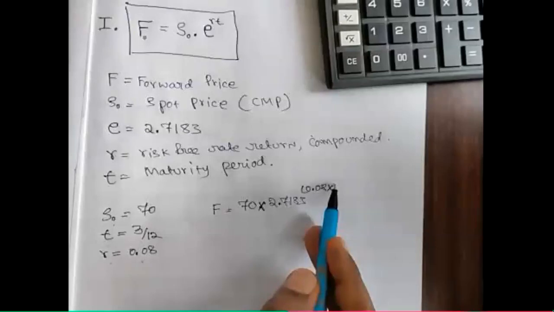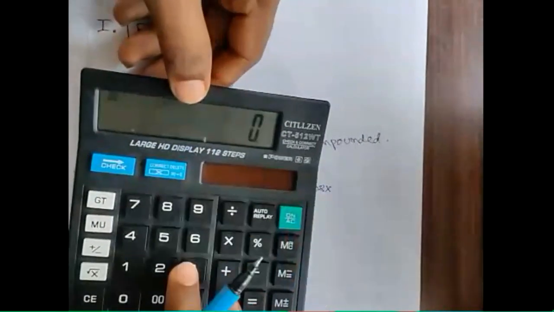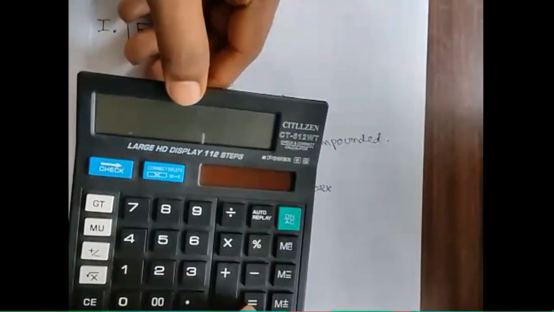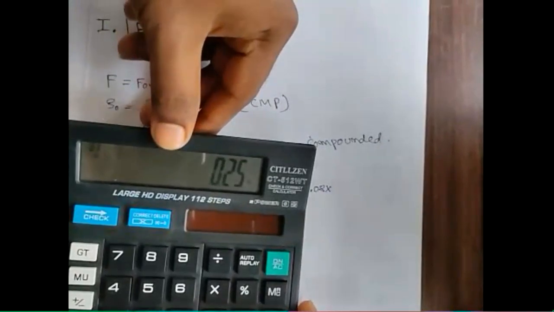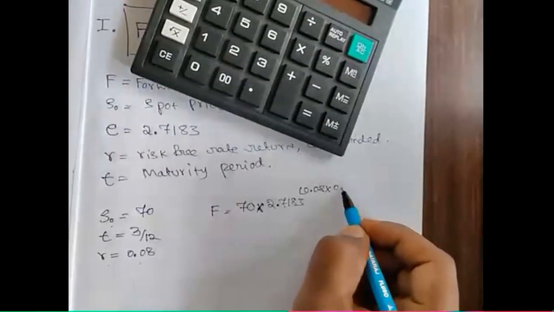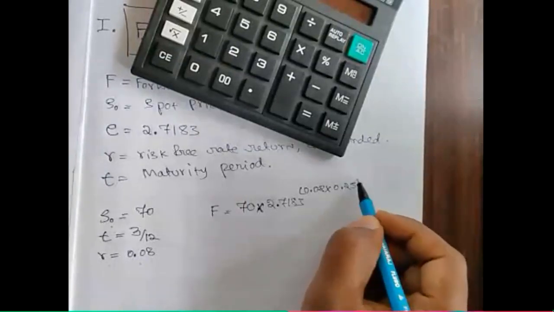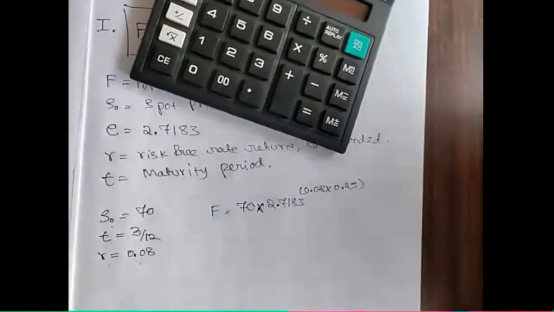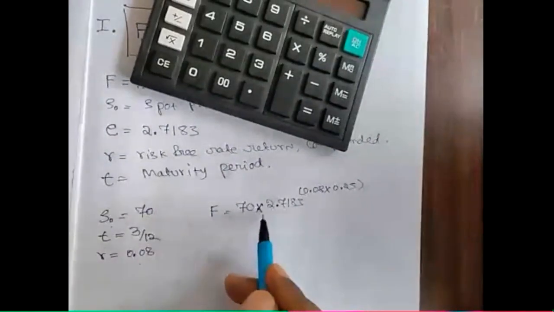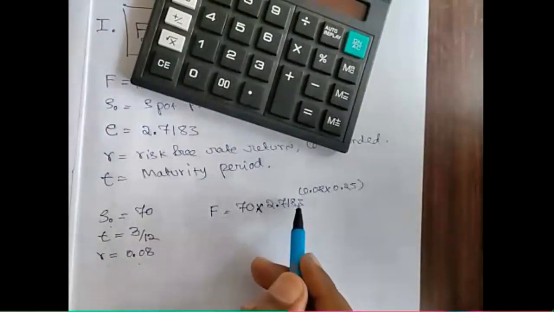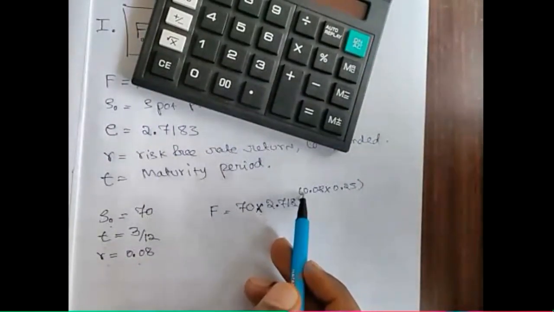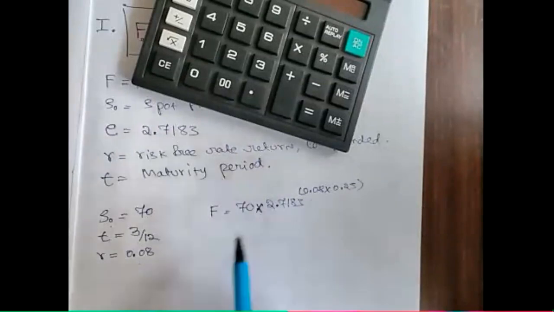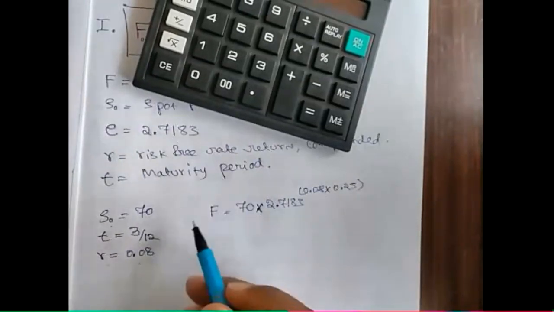Either you can directly write 3 by 12 or simplify it, so that is 0.25. Correct? So now 70 into 2.7183 power 0.08 into 0.25.